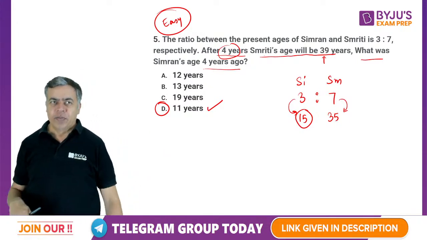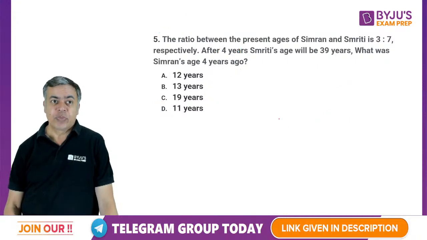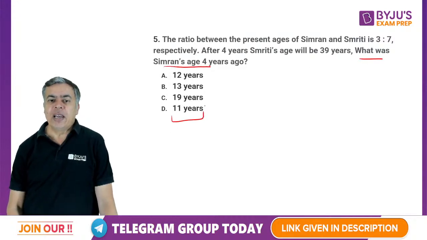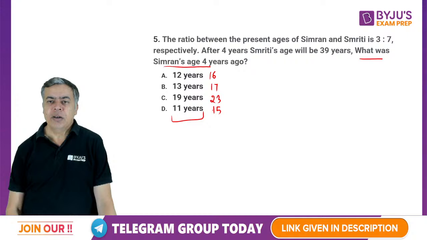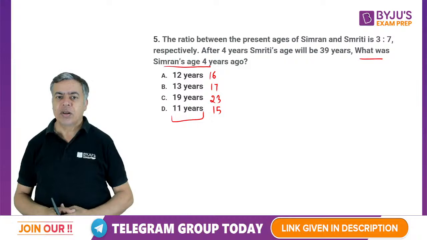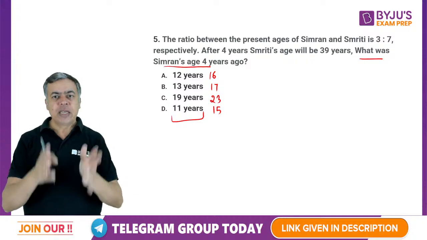The other method, you must know the other method also. Generally, whenever there are questions of ages, he asked what was Simran's age 4 years ago. If this 4-years-ago age is given in the answer, then the present age should be, according to this option 16, according to this option 17, in this 23 and in this 15. This should be Simran's present age according to the answer options. Because 4 years ago is asked in the answer, then 4 years later, that is, the present age, we can find.